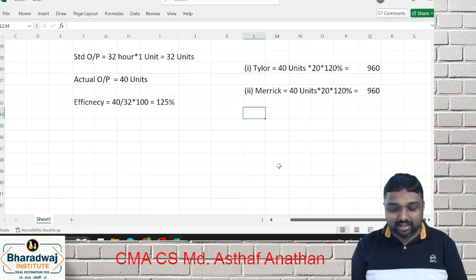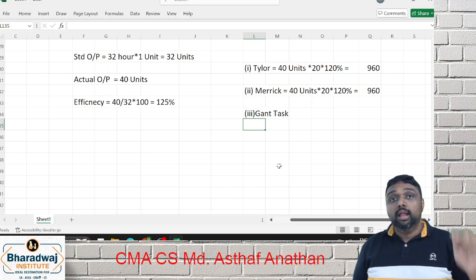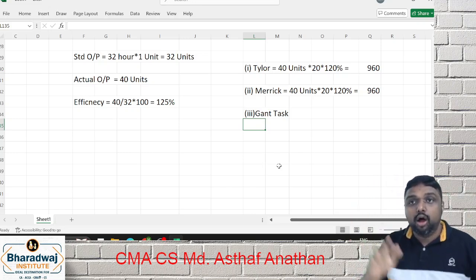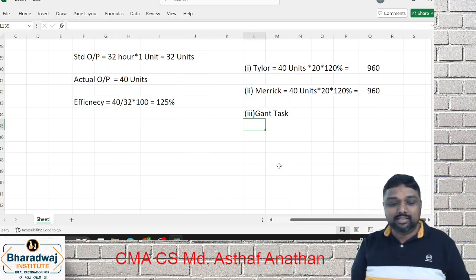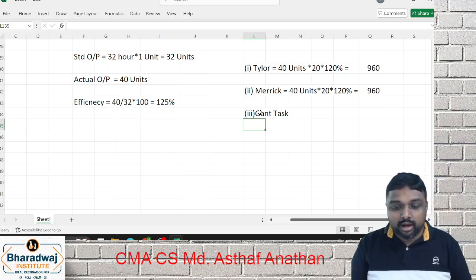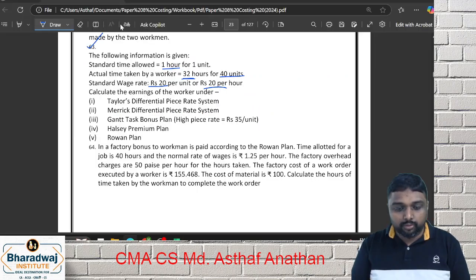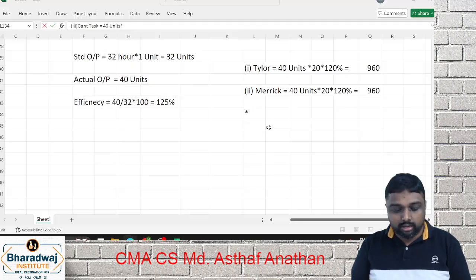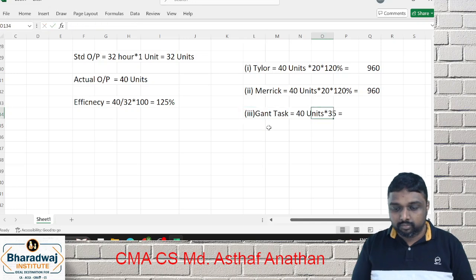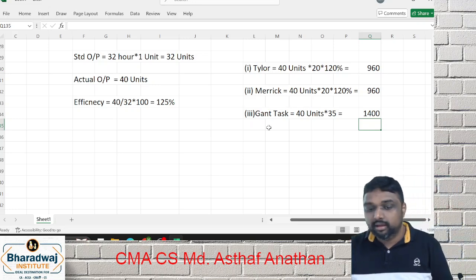Next, Gantt task. We just revised the Gantt task we discussed. Below, at 100, above. Which is coming? Above. Above, the high piece rate. So what will come? 40 units into your high piece rate, which is 35. You will get 1000 for it. Are you clear?